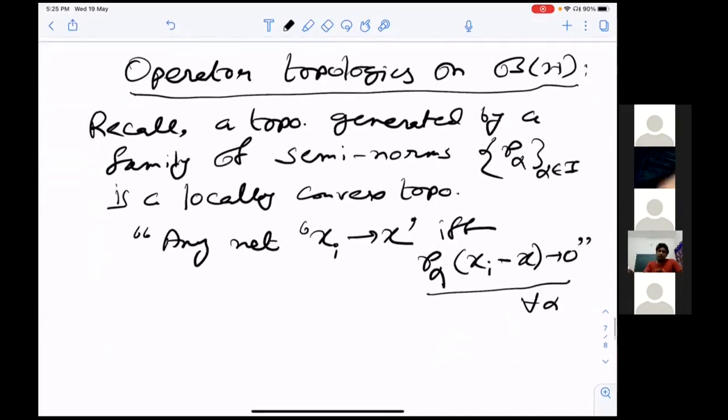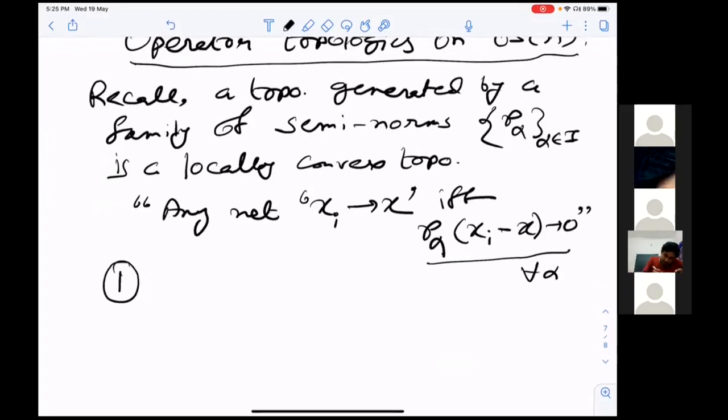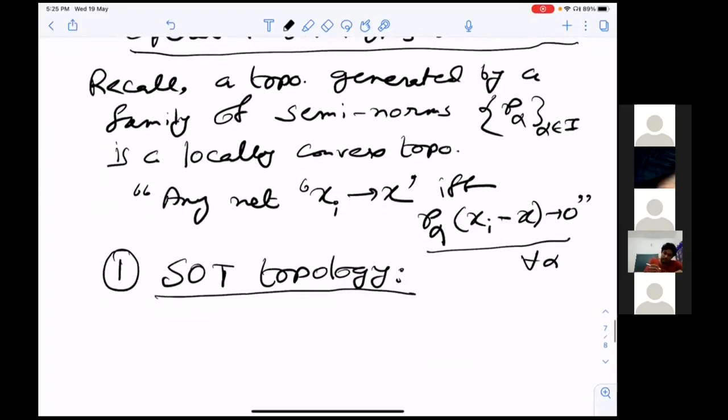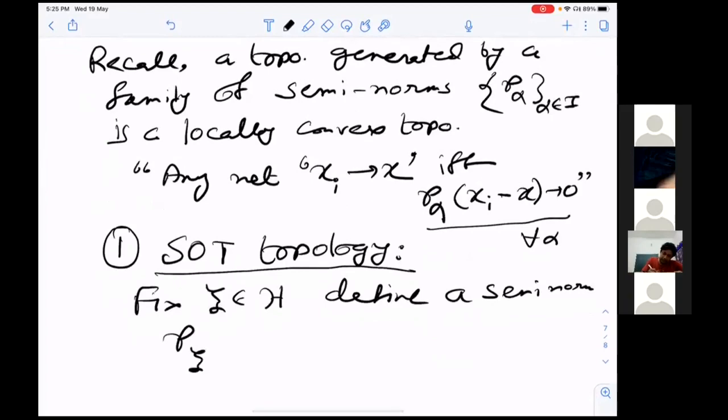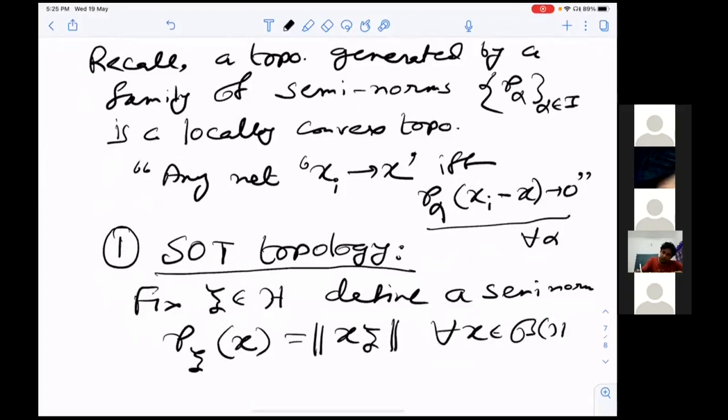Now, on B(H), we have to define certain locally convex topologies. For that, we have to define some seminorms. The first one is the SOT topology. SOT means strong operator topology. Fix some vector xi in H, and define a seminorm p_xi(x) equals the norm of x xi, for all x in B(H).